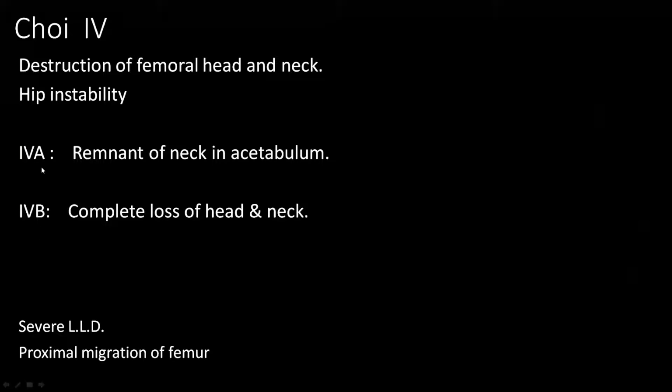In 4A, the remnant of the neck in the acetabulum is present, which can be seen by arthrography. And in Choi type 4B, there is complete loss of femoral head and femoral neck. These patients usually present with severe limb length discrepancy, and there is more severe proximal migration of the greater trochanter.